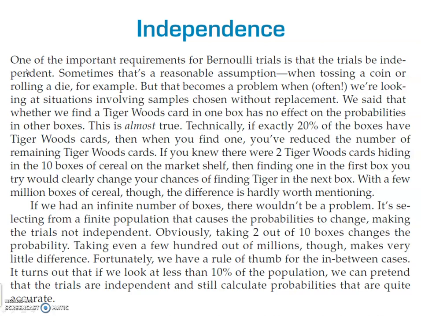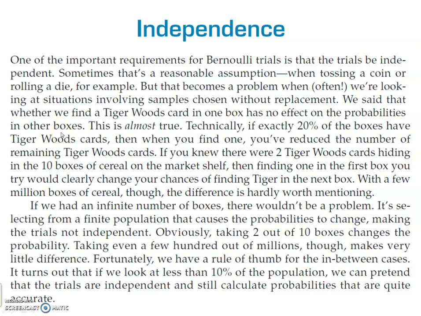One of the requirements for Bernoulli trials is that the trials be independent, and this is going to be an important idea moving forward in the course. Let me pick out the important ideas from these couple of paragraphs. When we were looking for Tiger Woods cards in a box of cereal, we said that the probability that we find a Tiger Woods in one box has no effect on the probabilities in the other boxes.